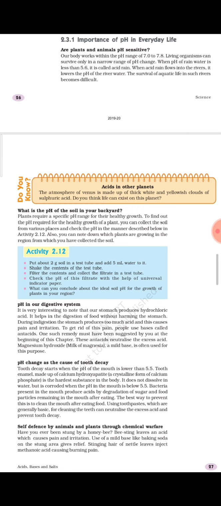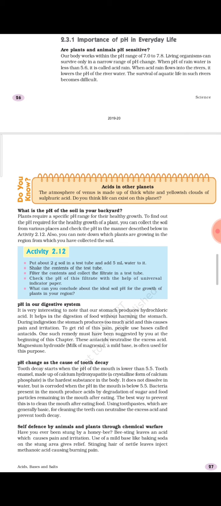In the same way, you can also see pH in our digestive system. We discussed that during the condition of acidity, when there is excess production of acid in our stomach, we use antacids. What are antacids? Antacids are basic substances, mild bases, for example magnesium hydroxide or milk of magnesia. So this is more about the applications of neutralization reactions related with our everyday life.